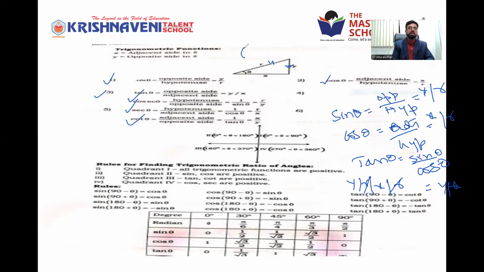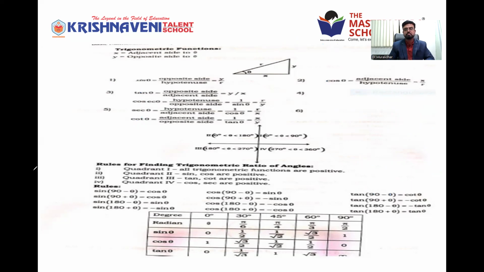Like that you can reverse them. Cosecant theta is 1 by sin theta, and sin theta is y by r, so you get r by y. Secant theta is 1 by cos theta, and cos theta is x by r, so you get r by x. Then cot theta is nothing but cos theta by sin theta, or 1 by tan theta. So like that you can write the formulas for the trigonometric functions.